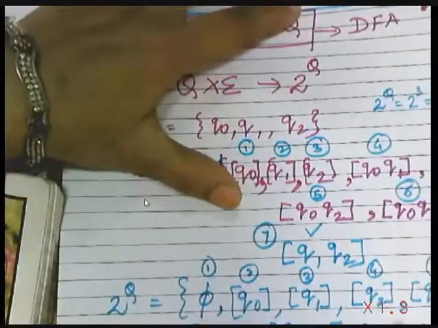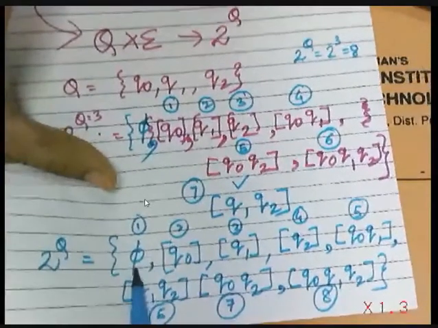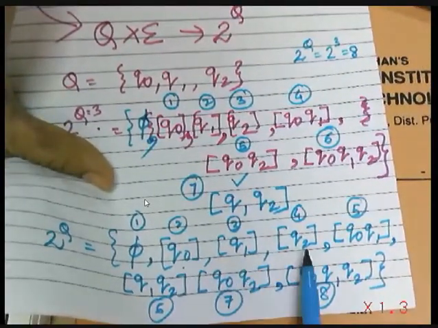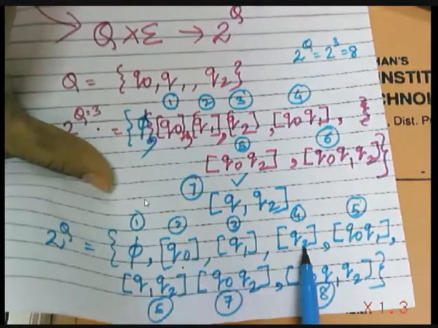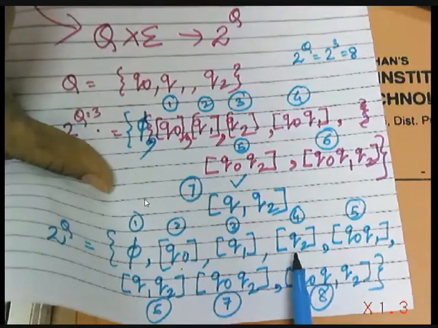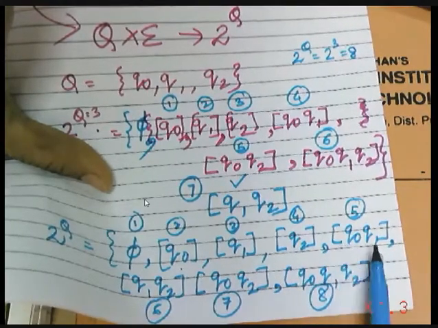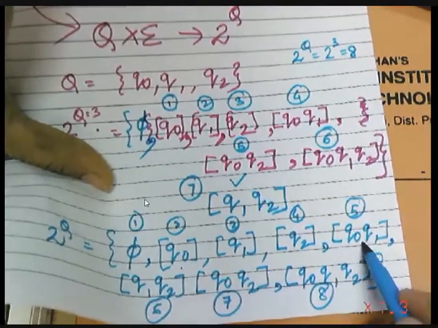So these are representing what? Next states. So either you can move nowhere. What does this mean? Either you can move nowhere, or you can move to only Q0, only Q1, only Q2. And if this is the case, then it is equivalent to DFA, right? But if it is moving to more than one state, like it is moving to Q0, Q1, Q1, Q2,